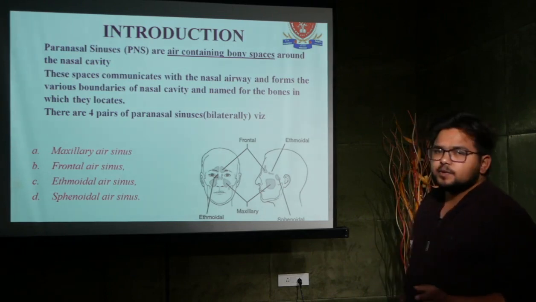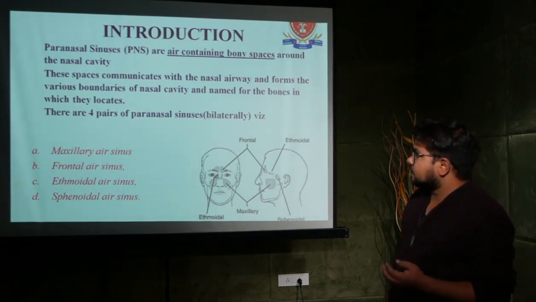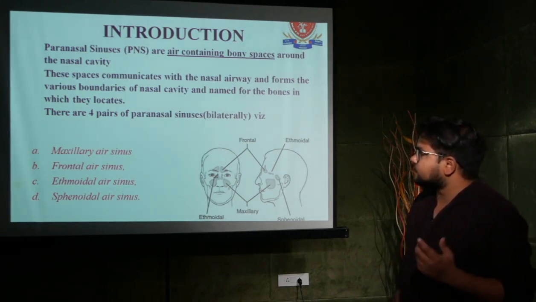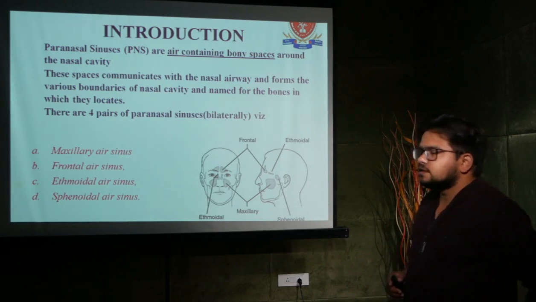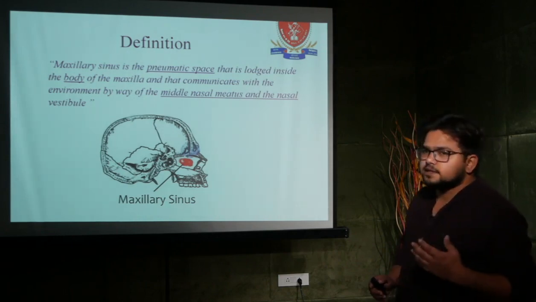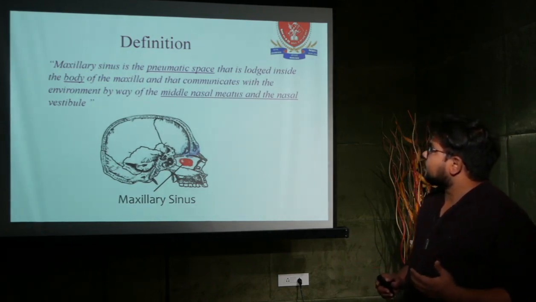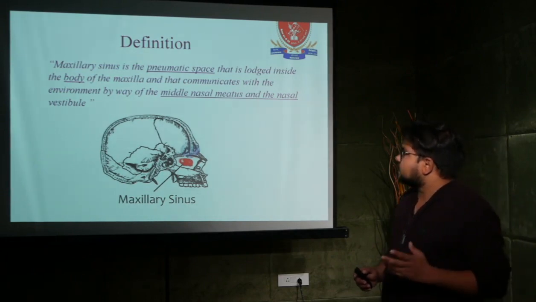There are four types of paranasal sinus. The names are maxillary sinus, frontal sinus, ethmoid sinus, and sphenoid sinus. The definition: the maxillary sinus is the pneumatic space that is lodged inside the body of the maxilla and communicates with the environment by way of the middle nasal meatus and nasal vestibule.